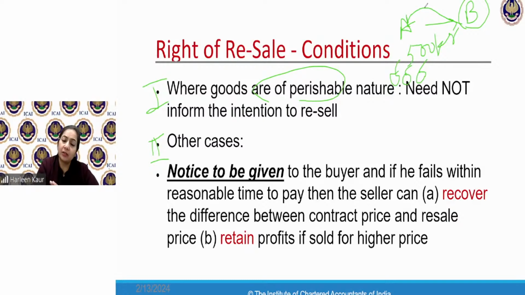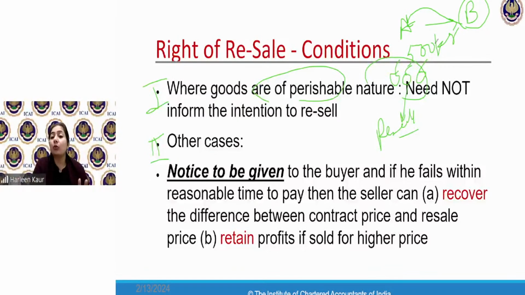A became an unpaid seller. So what are you going to do? Will you retain the possession of these apples? It is a perishable commodity. Law says it is better you resell these goods. You sell it to another buyer because these apples will get rotten. They will get spoiled. There is no use of retaining the possession or regaining the possession. It is better to resell them in the market.